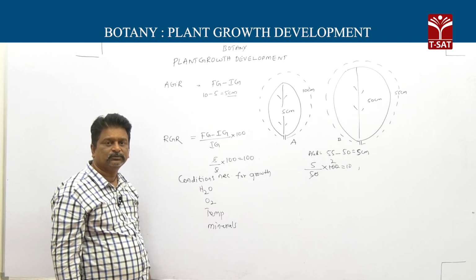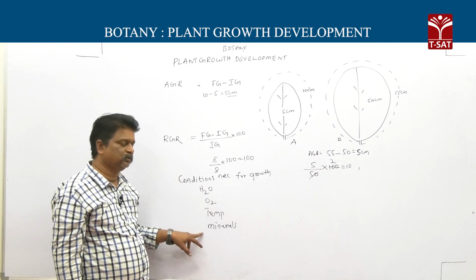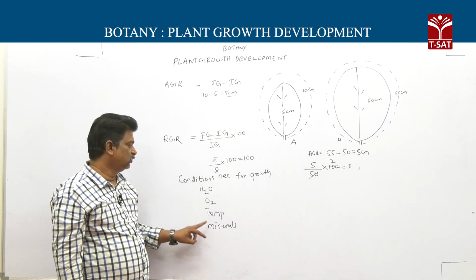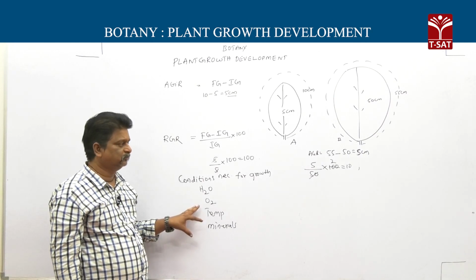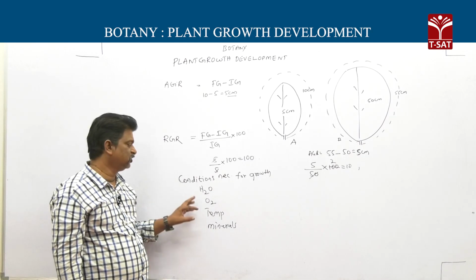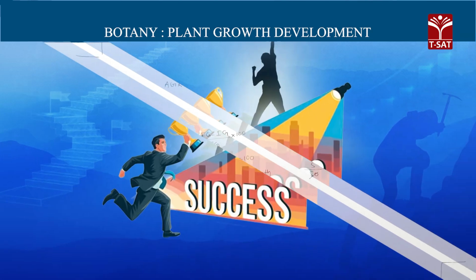Then minerals, both macro and micro elements, are essential for growth because they produce the protoplasm. Along with this, light and gravity are also essential for the phases of growth.